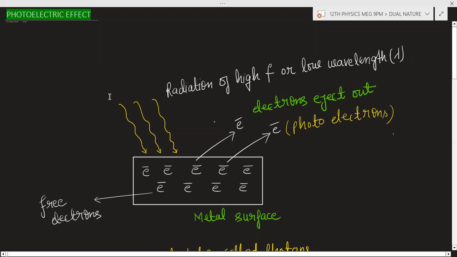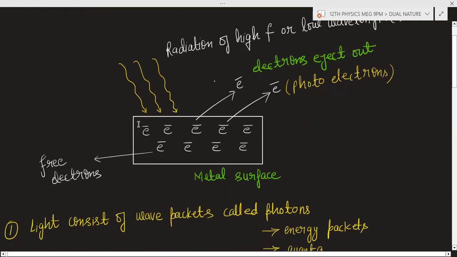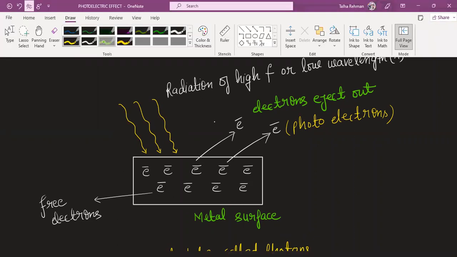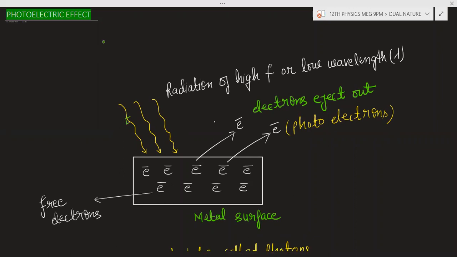This can be explained by the particle nature of light. Here it is assumed that this light or radiation is made up of photons. So there are some photons like this.